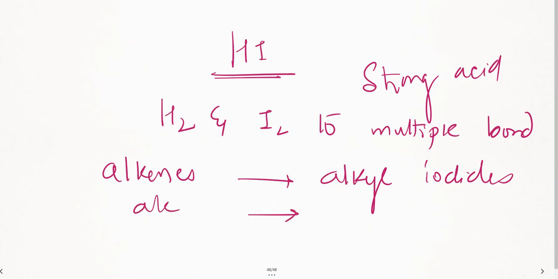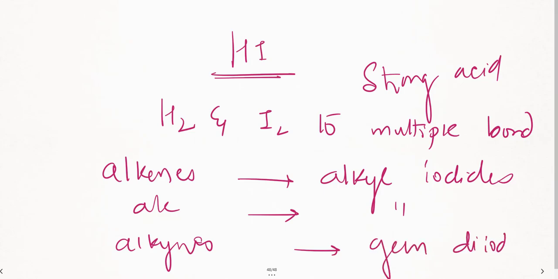Alcohols are getting converted to the same alkyl iodides. To the alkene I'm adding hydrogen as well as the iodide group. Suppose I'm taking alkynes, I'll be converting them into gem diiodides. Means at the geminal position I'll be adding iodine groups.